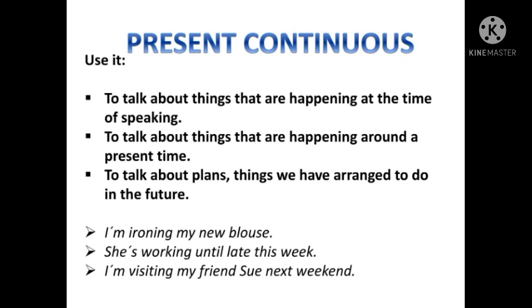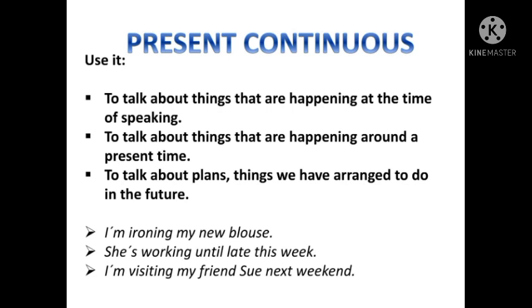And the third rule is to talk about plans, things we have arranged to do in future. जब हम ऐसी बातों के बारे में बात करते हैं, जो हम फ्यूचर के लिए प्लान कर रहे हैं, जो फ्यूचर में अरेंज होंगी, then we use present continuous tense.